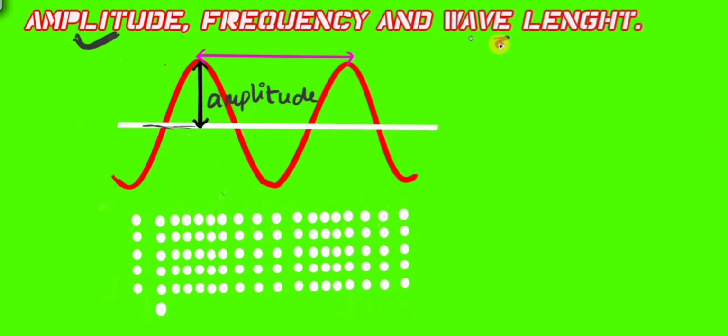So what is wavelength now? Wavelength, if you see, is this distance. Before studying wavelength, we need to know about compressions and rarefactions.